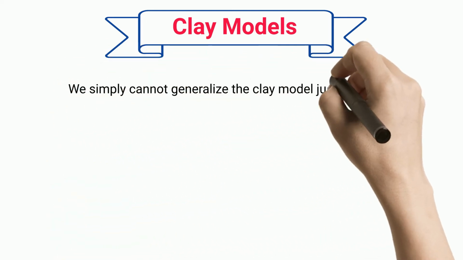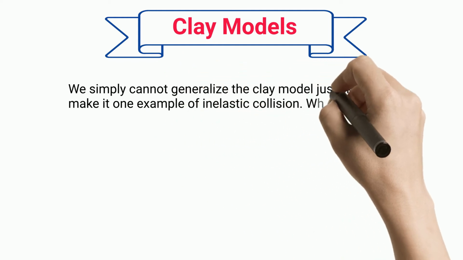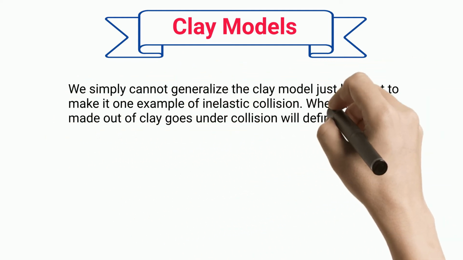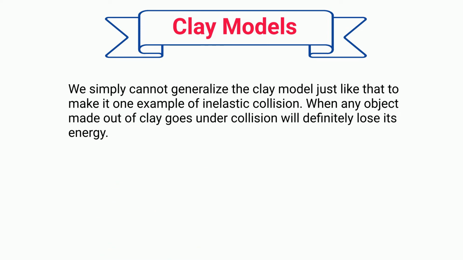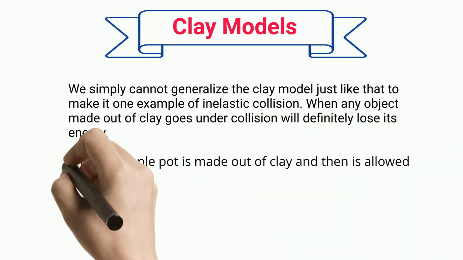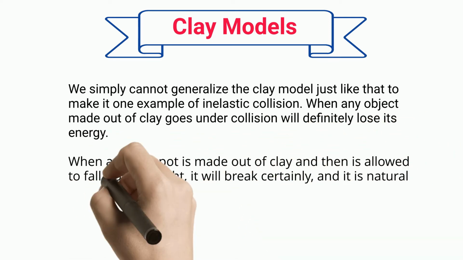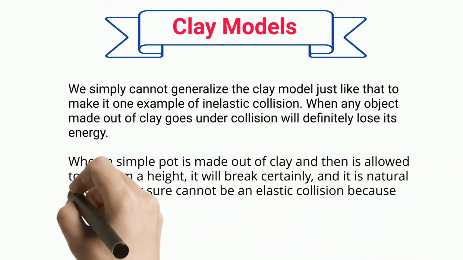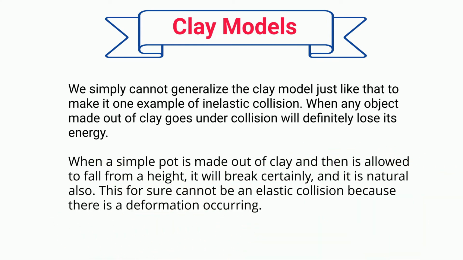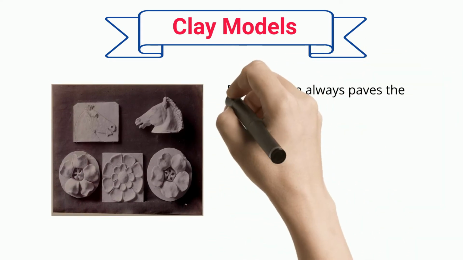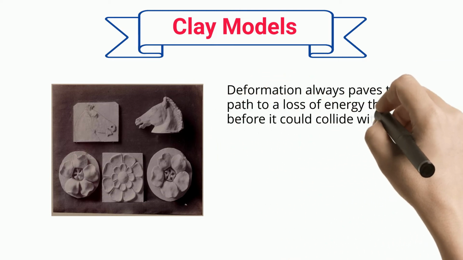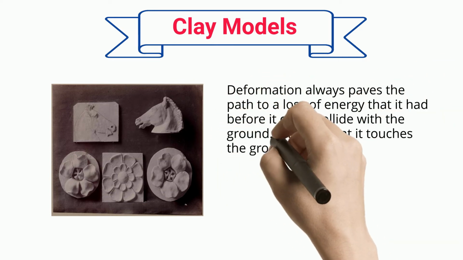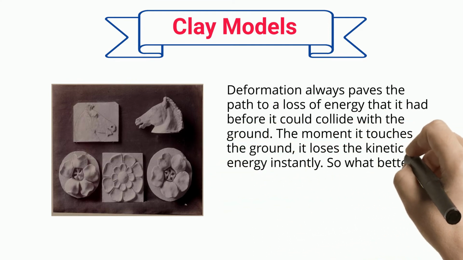Clay models. We simply cannot generalize the clay model just like that to make it one example of inelastic collision. When any object made out of clay goes under collision, it will definitely lose its energy. When a simple pot is made out of clay and then is allowed to fall from a height, it will break certainly, and it is natural also. This for sure cannot be an elastic collision because there is a deformation occurring. Deformation always paves the path to a loss of the energy that it had before it could collide with the ground. The moment it touches the ground, it loses the kinetic energy instantly.